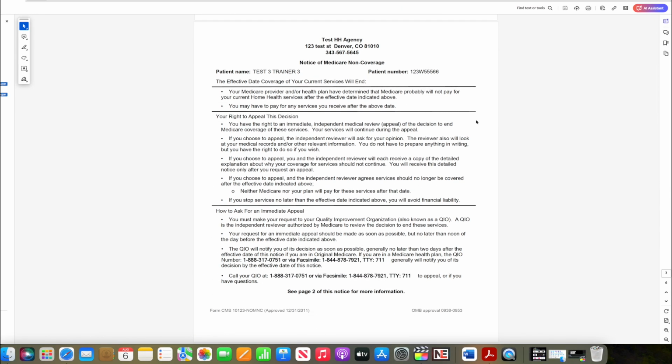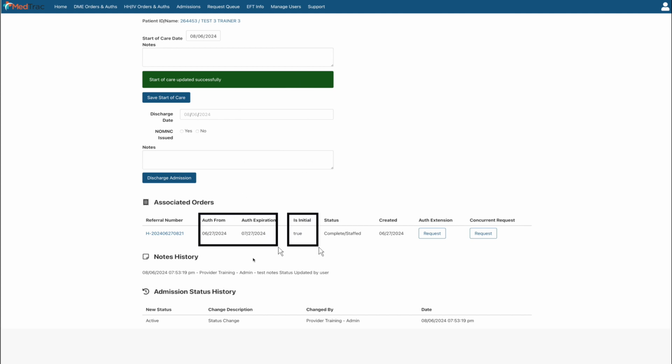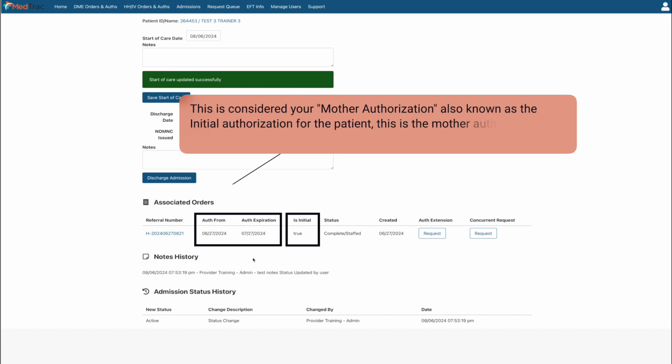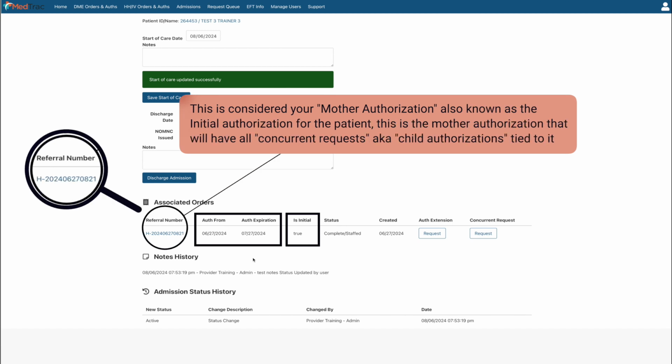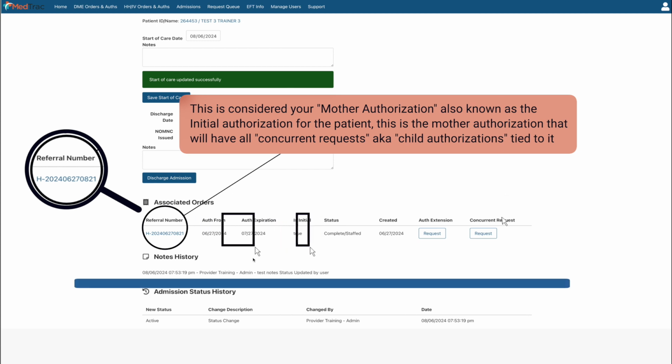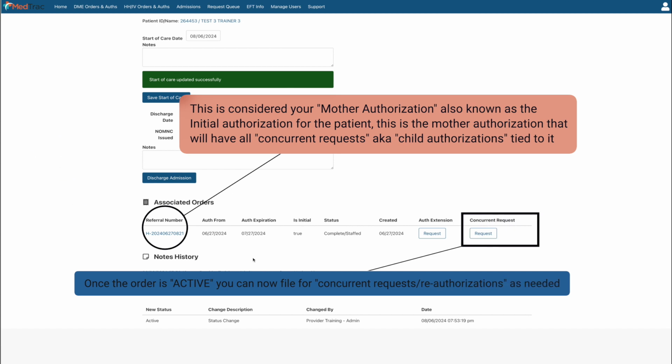Moving across the same row, you'll see the authorization expiration date, as well as an indicator for the initial order. This initial order is the core authorization that you'll need to reference when filing any additional services or concurrent request for this patient. It is the only order that will provide the option to submit a concurrent request. Once the initial order has been activated, you can proceed to file a concurrent request. To do so, simply click on the concurrent request banner under the Request tab.